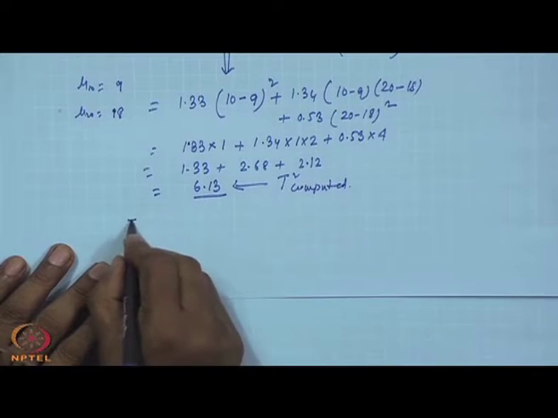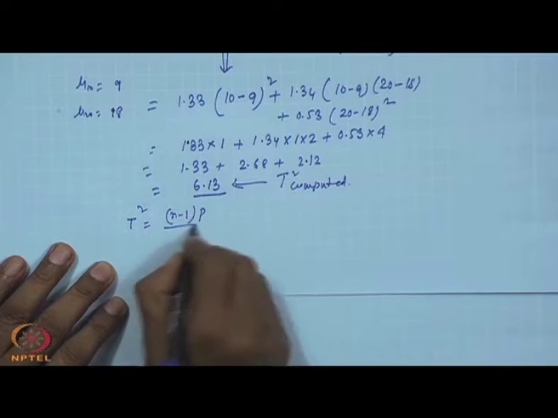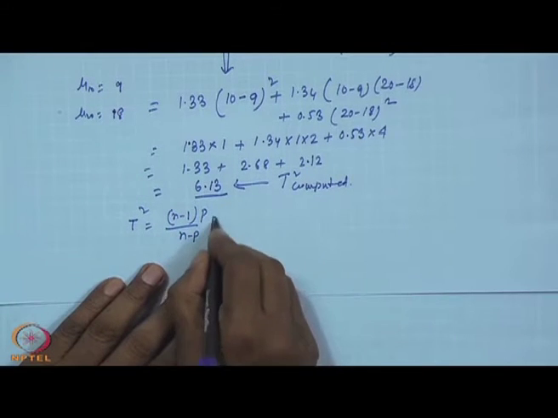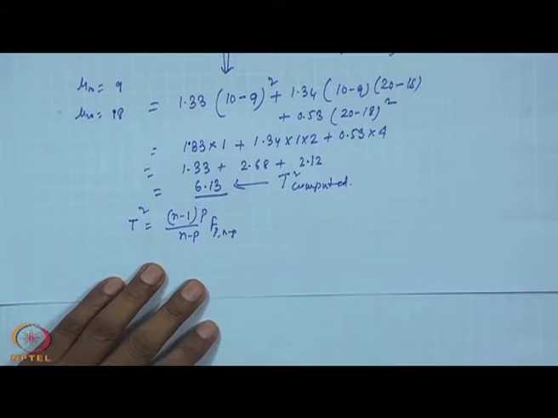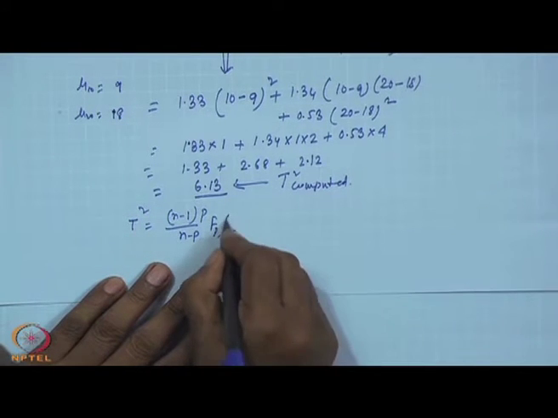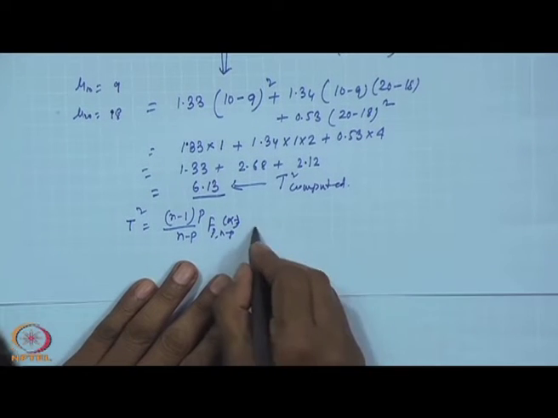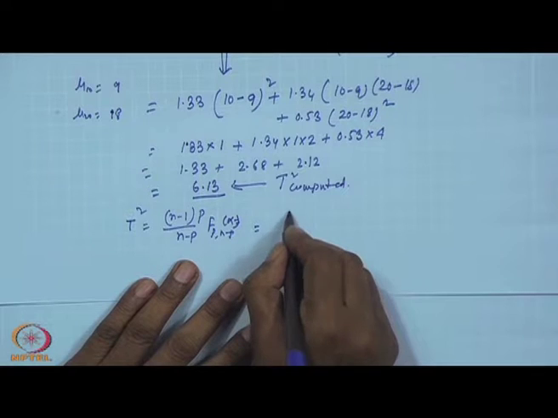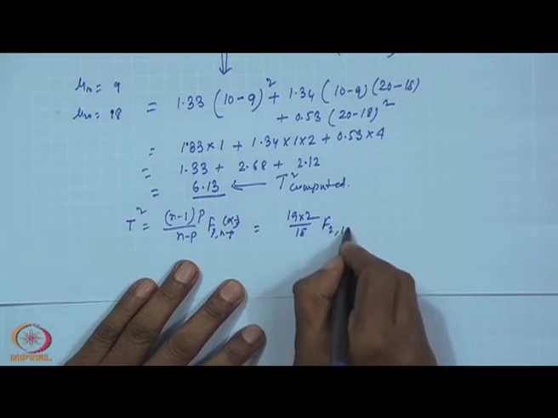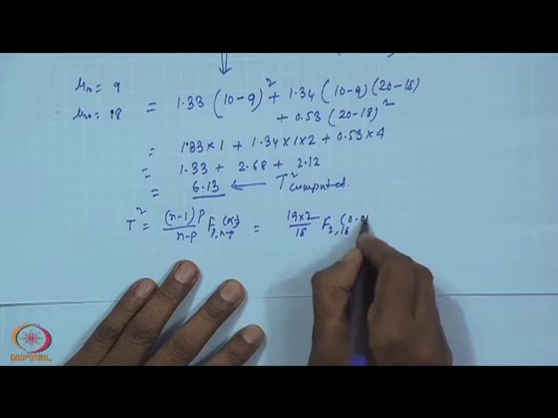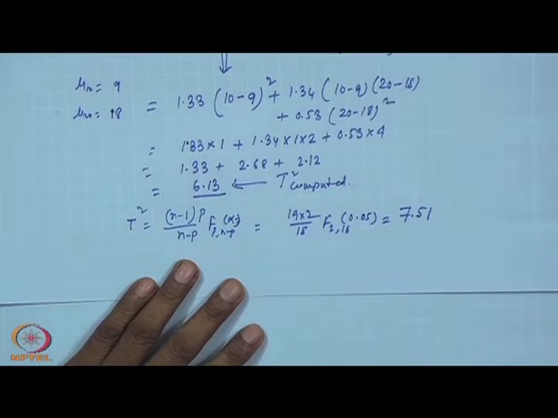What is your tabulated value? We say it will follow (n minus 1) into p by (n minus p) F with p and n minus p degrees of freedom, and you have to find out some alpha value. Alpha is 0.05. So, that we have already seen that 19 into 2 by 18 F 2, 18 at 0.05, this resultant quantity is 7.51.